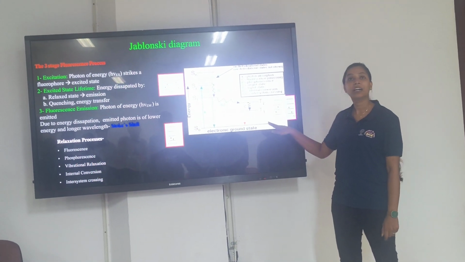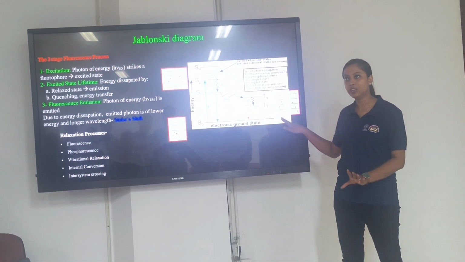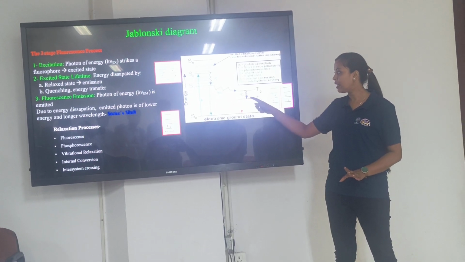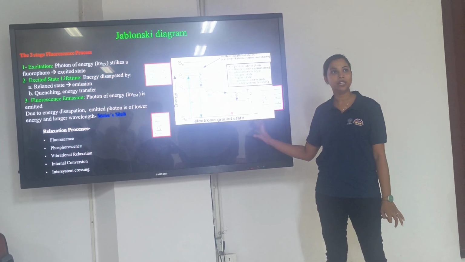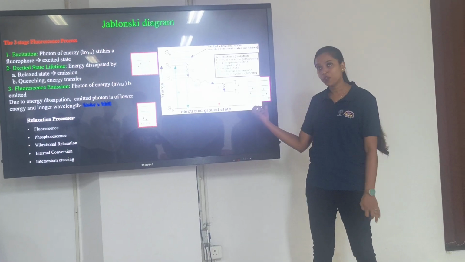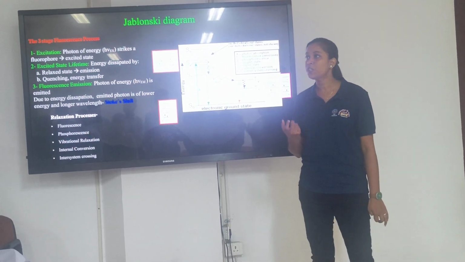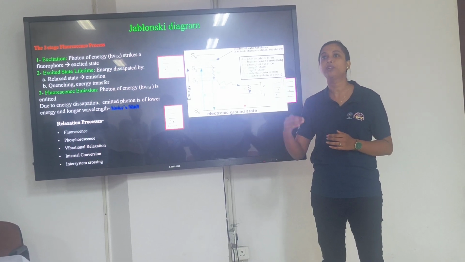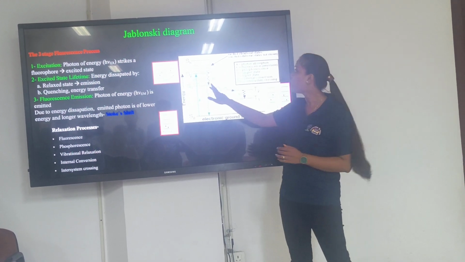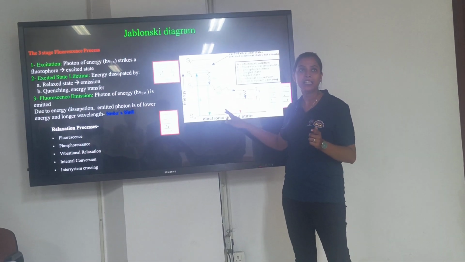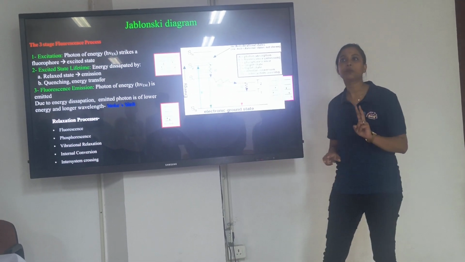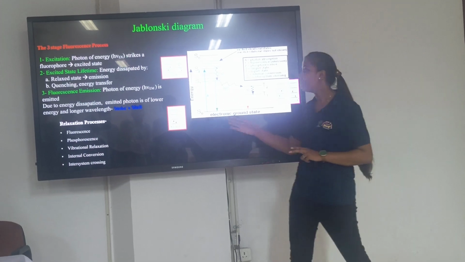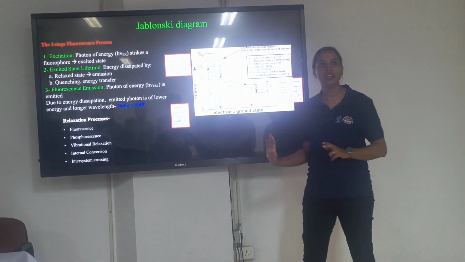And this is the ground state, a stable electronic ground state. When the electron comes to this ground state, it is known as phosphorescence or fluorescence. What happens in phosphorescence? It comes from the triplet excited state to the ground state. But in fluorescence, it comes from the singlet excited state to the ground state. This is the difference between fluorescence and phosphorescence. And various relaxation processes are there in fluorescence.